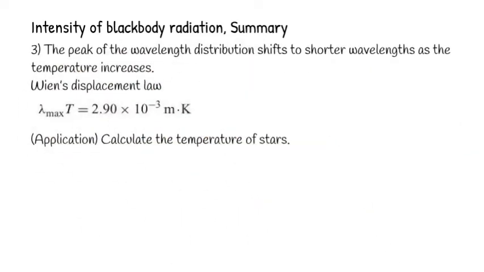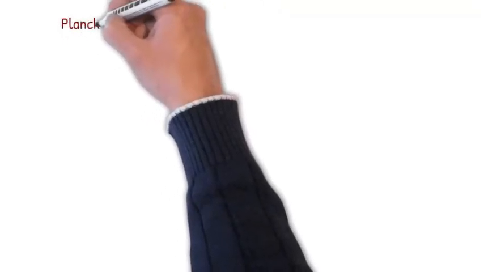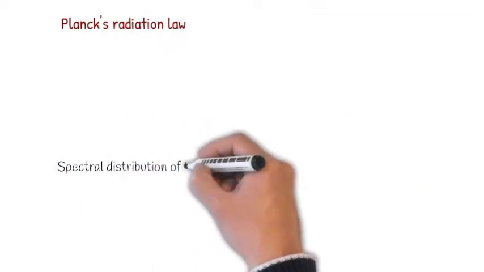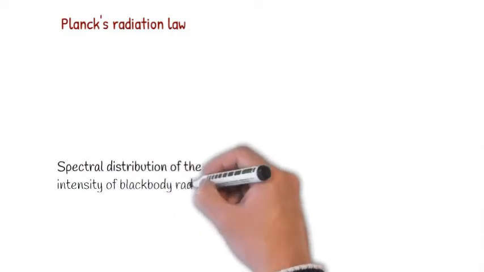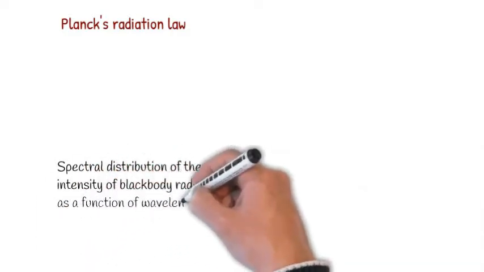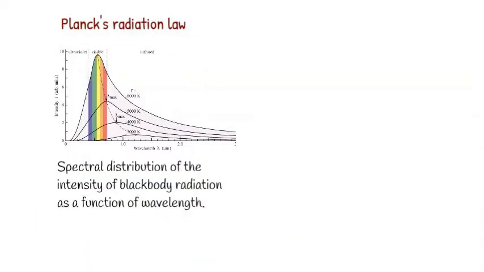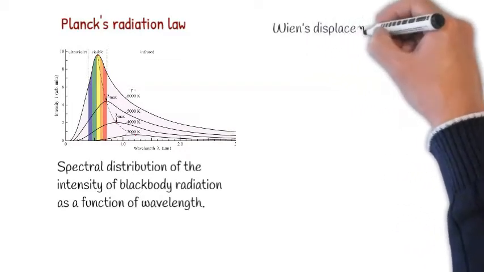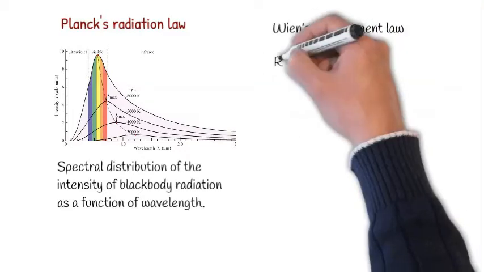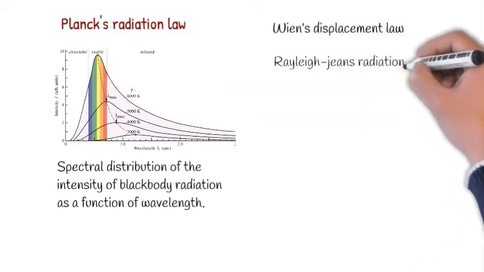Planck radiation law. Now we have seen the blackbody radiation curve, which is the spectral distribution of the intensity of blackbody radiation as a function of wavelength. Wien's displacement law and the Rayleigh-Jeans radiation law tried to explain this curve, but no one was able to successfully explain this curve by classical theory.